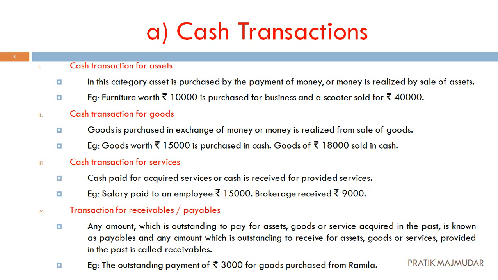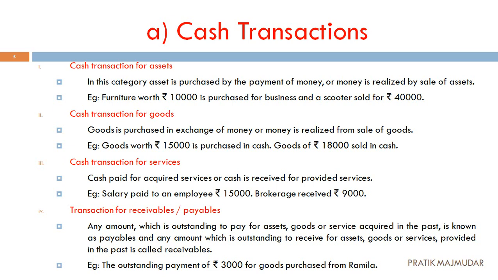We got the goods and we are going to pay the amount in cash. Simple. Second example. Goods of rupees 18,000 sold in cash. We have sold our goods in cash. That means we are going to get the money, and the other party is going to get the goods sold by us.